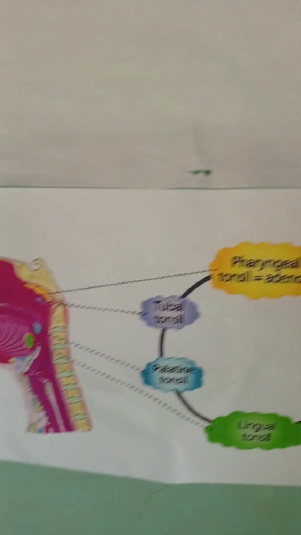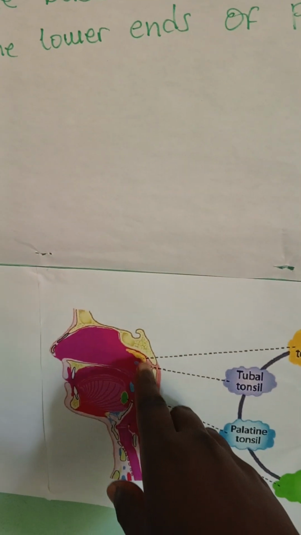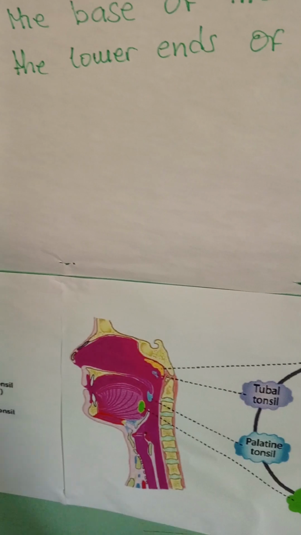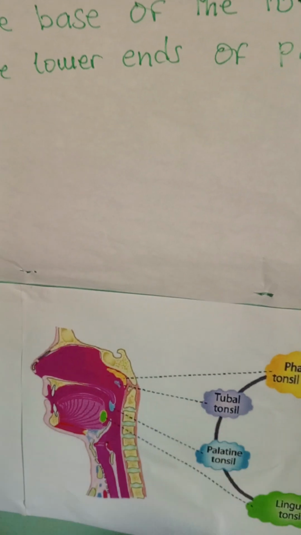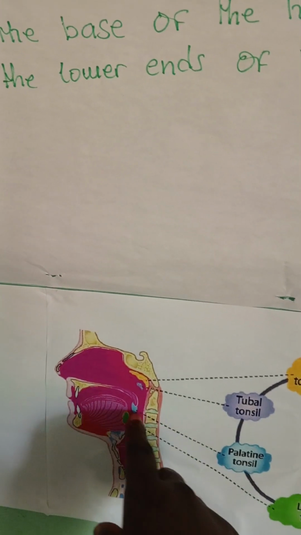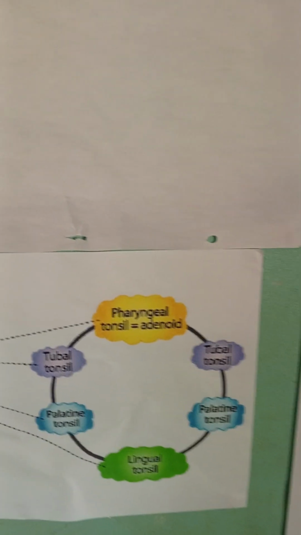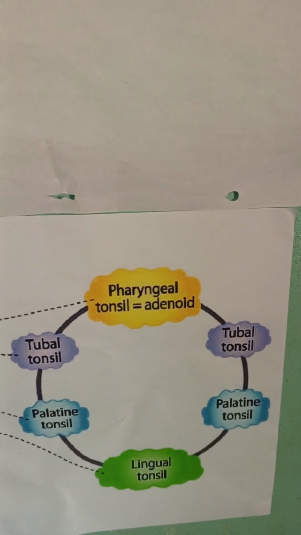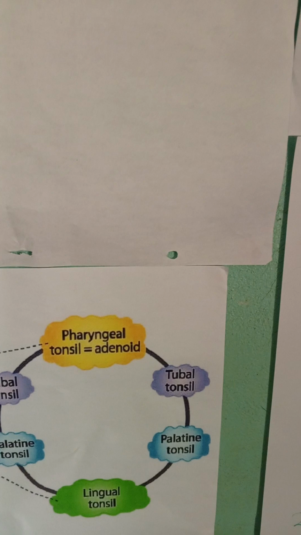Okay, another diagram, showing the adenoid. This one in yellow, showing the adenoid or the pharyngeal tonsil. And this one in purple, showing the tubal tonsils. And the palatine tonsil, this one in blue, and the lingual tonsil in green. So this is the Waldeyer's ring: the pharyngeal tonsil or the adenoid, the tubal, the palatine, which are two, this side, and the lingual tonsils.